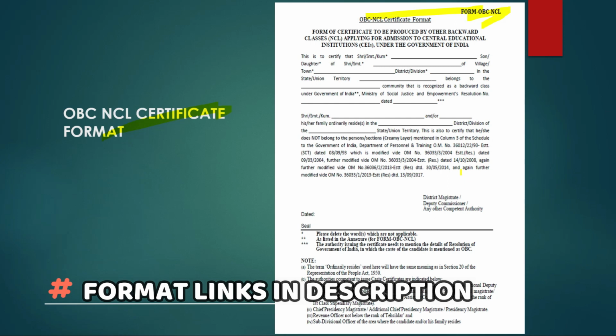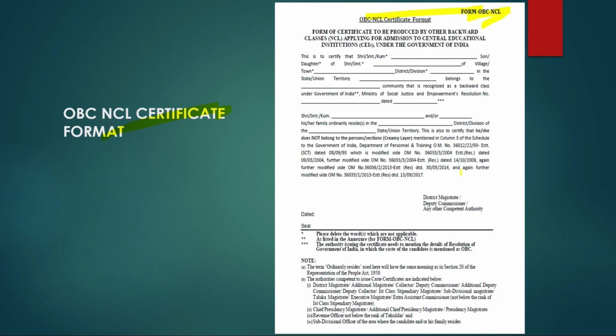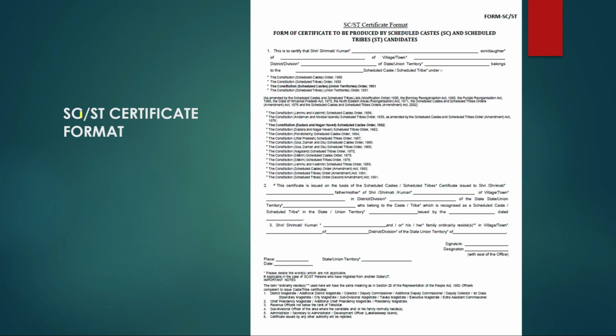This is the format of JoSAA. Fill in your details and get the required signature there. It will be really helpful for you during JoSAA and CSAB counseling also. This is the SC ST certificate format.